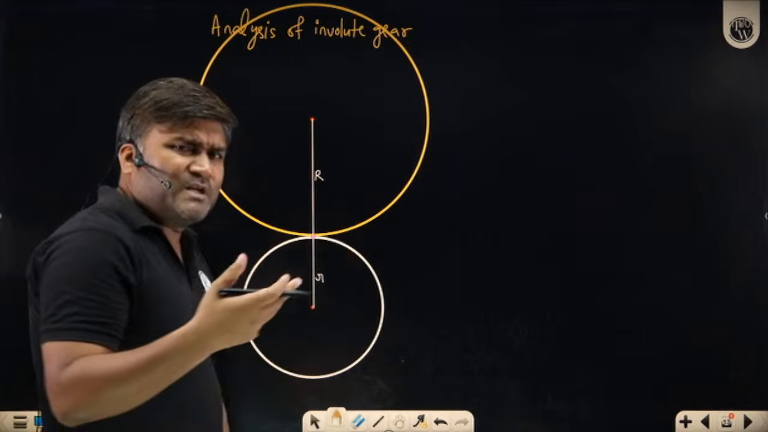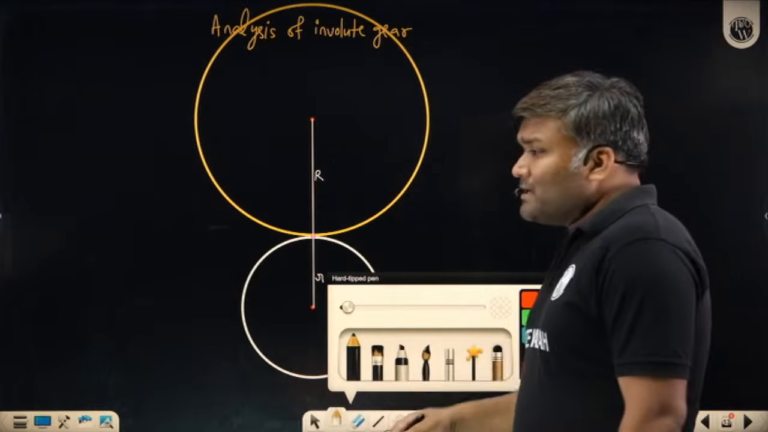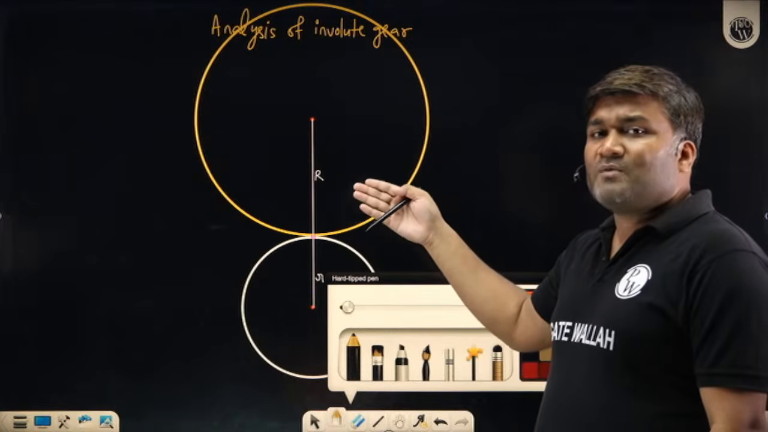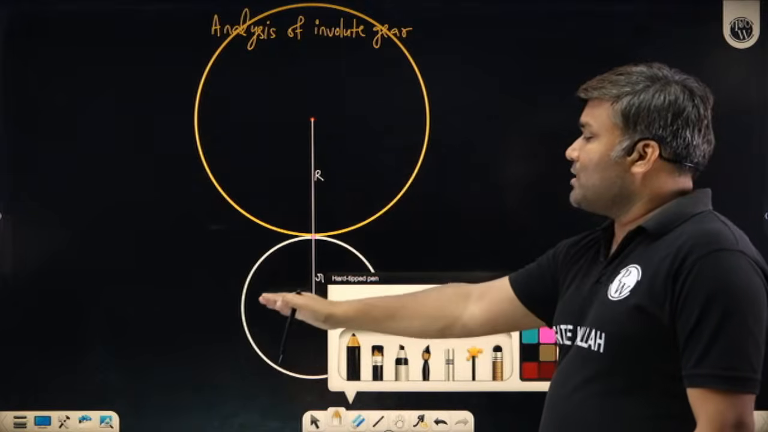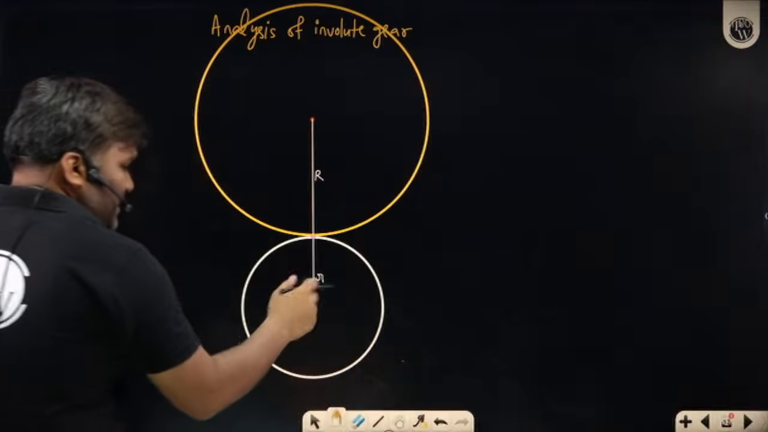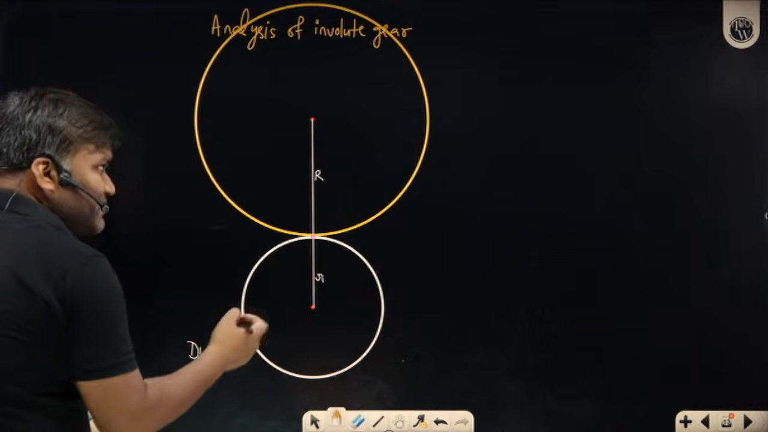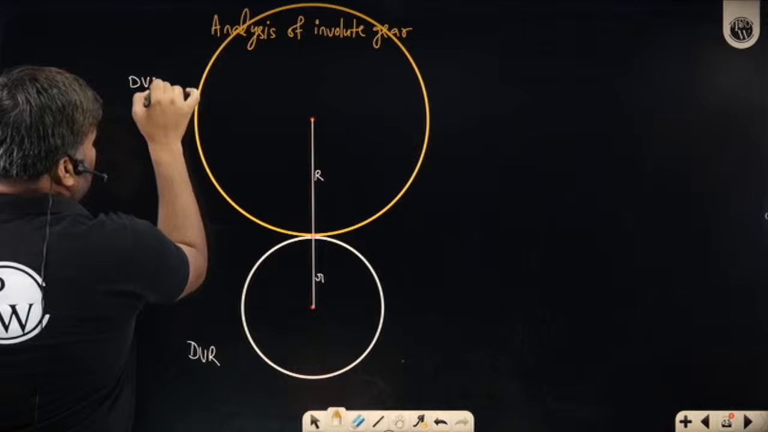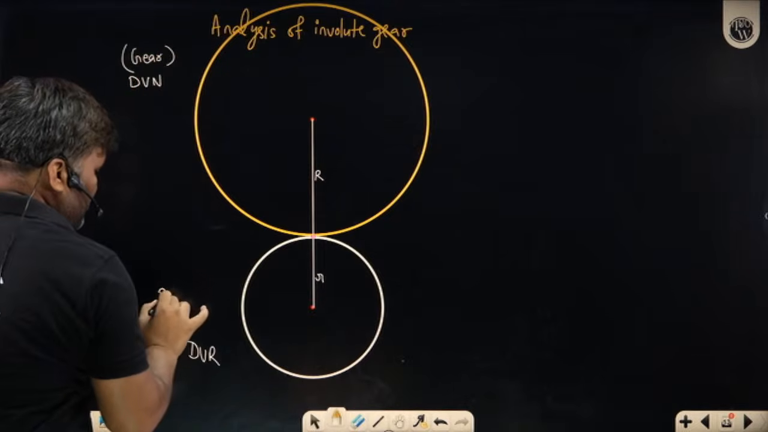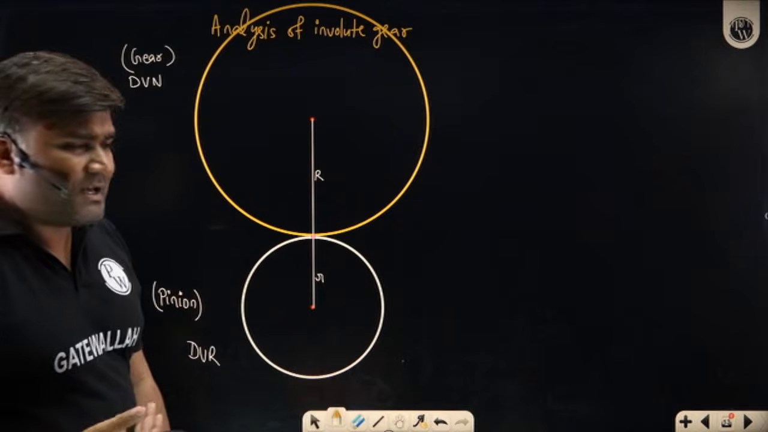It is customary that everybody is doing this. We are also doing this. With small letters I will be denoting terms of the pinion, and with capital letters I will be denoting terms of the gear. Number of teeth, small t. Number of teeth, capital T, like this. And this is my driver. Driver I am representing as DVR, and this is my driven body. This gear is my driven body and this is my pinion, which is my driver. Generally we make the pinion the driver.